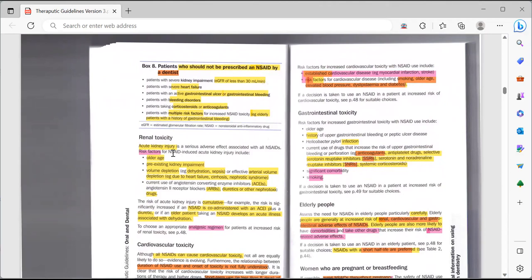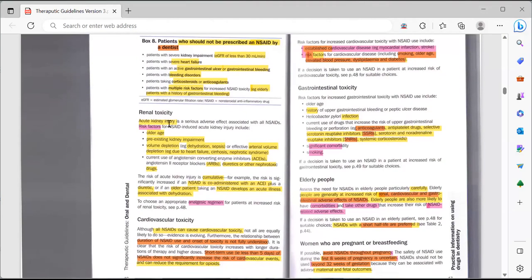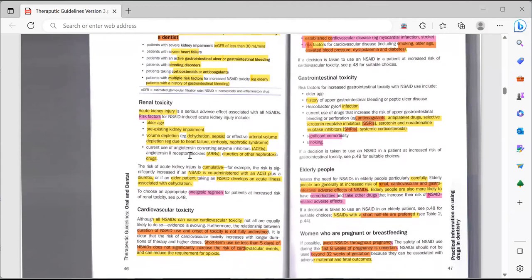Risk factors are these: it can occur in patients who are older in age, who have pre-existing kidney impairment, who have volume depletion, for example dehydration or sepsis, or arterial volume depletion, for example heart failure, cirrhosis, nephrotic syndrome, or who are using diuretics or ACE inhibitors or angiotensin 2 receptor blockers.